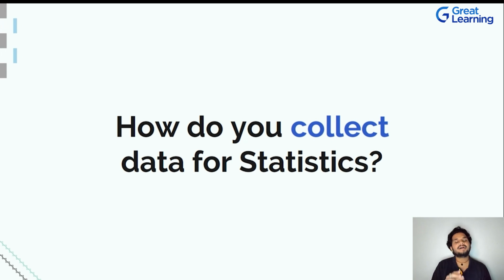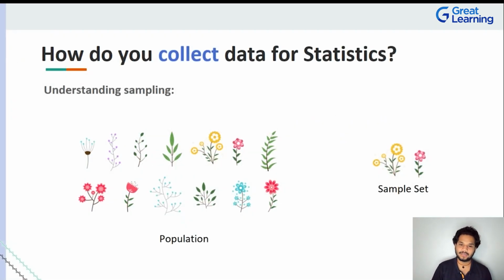Now that we have a good amount of understanding, we know what statistics is. We've taken a good look at its examples. We know what some of these various types of data that might occur that we'll have to handle, along the lines of categorical and numerical data. The next thing that you're going to be curious about is, okay, so now I know the types of data. What should I do, or how do I even collect this data, and how do I make use of it in the concept of statistics, right? That is exactly what we are going to take a look at now.